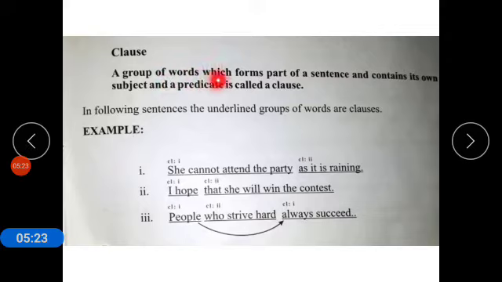A group of words which form part of a sentence and contains its own subject and a predicate is called a clause. So a clause is a part of a sentence which has its own subject and predicate. In the following sentences, the underlined groups of words are clauses. Example, number 1.